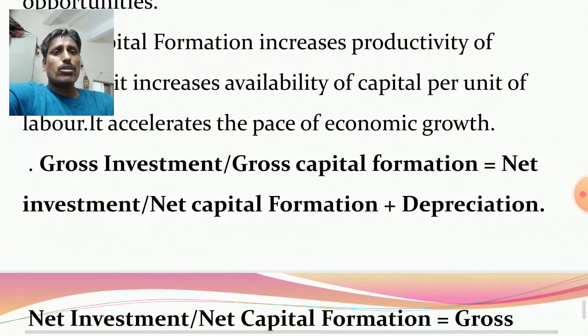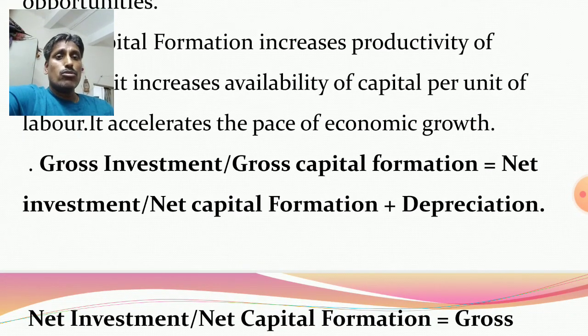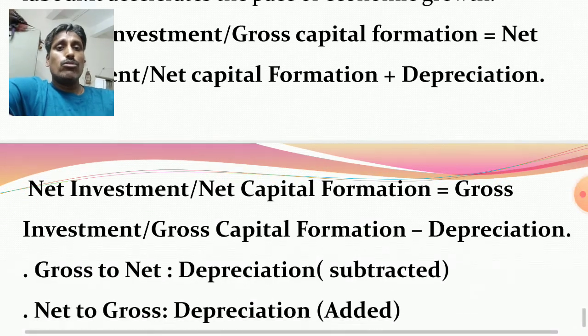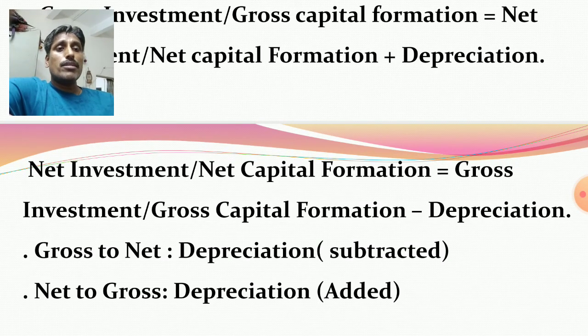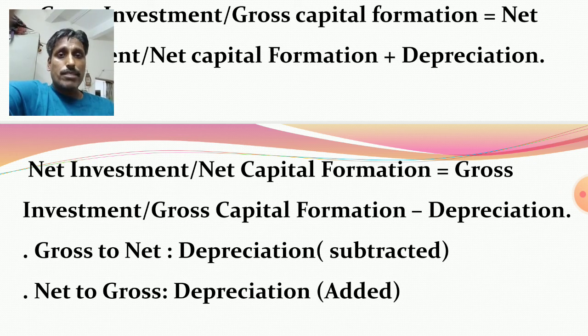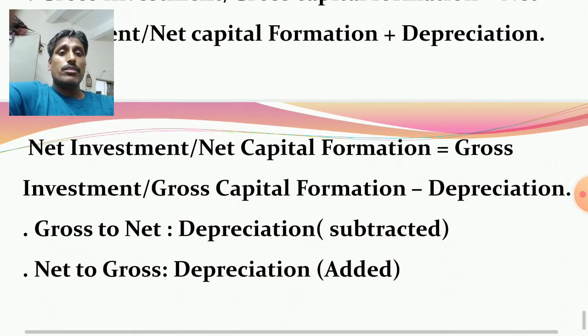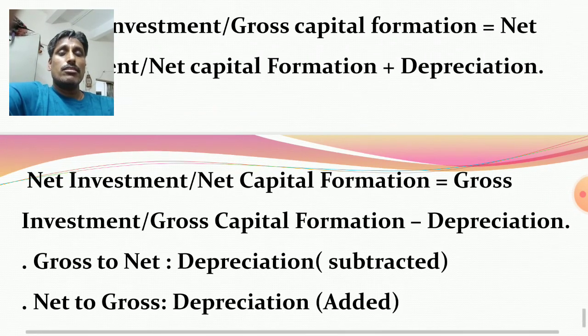Just to remember, gross investment or gross capital formation is equal to net investment plus depreciation. Net investment or net capital formation is gross investment or gross capital formation minus depreciation. So just to remember, gross to net, depreciation subtracted. Gross investment to net investment, depreciation subtracted. Net to gross, depreciation added. Okay, clear? This was a question. Thank you.